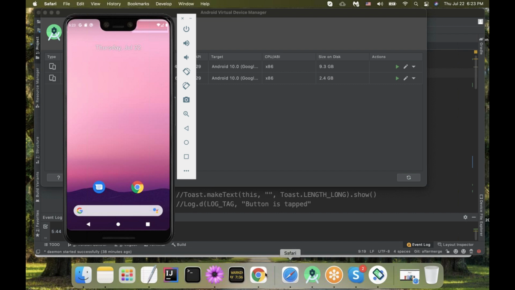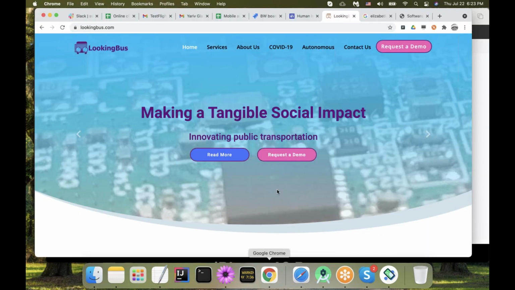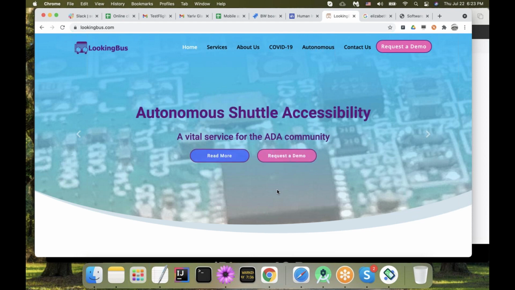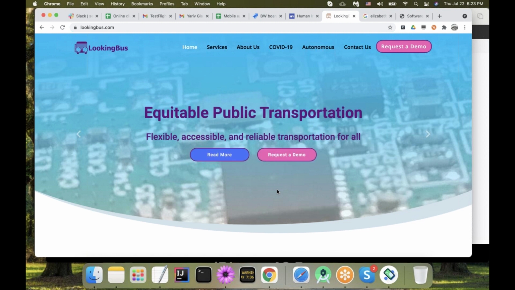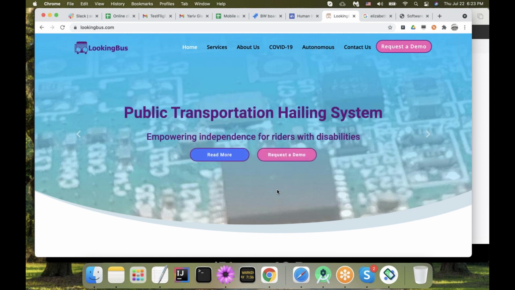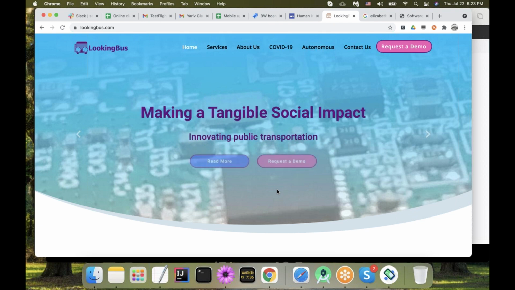So very briefly, LookingBus is an application that helps people with disability, primarily people with visual impediments or blind people, to use public transportation. They have servers that walk the user from the house to the bus stop.